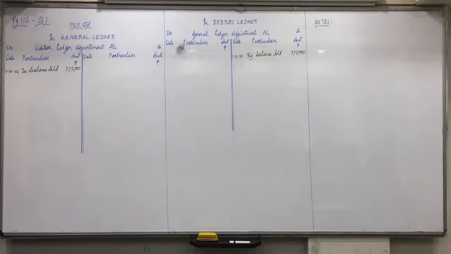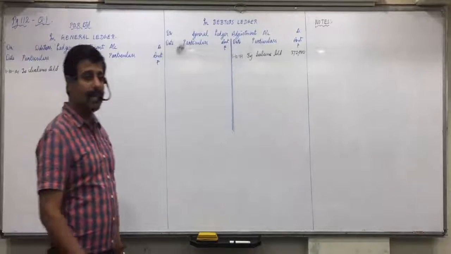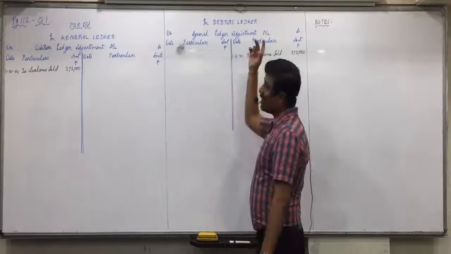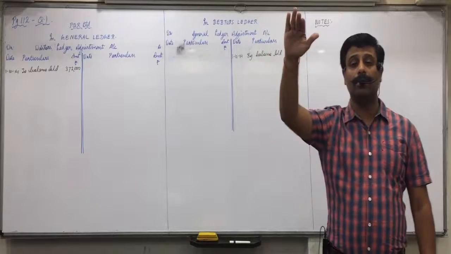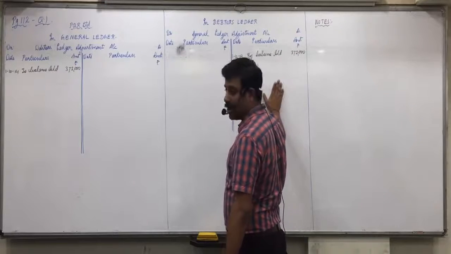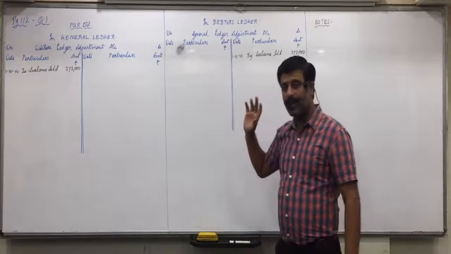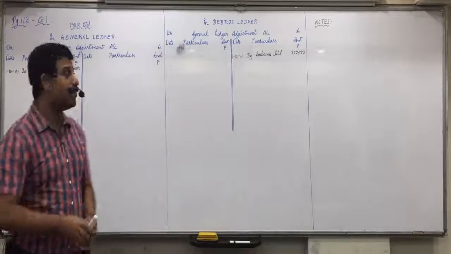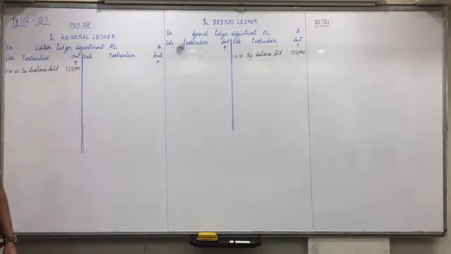Now, credit sales. Understand how to record it. Debtors to sales. The actual concept is this way. In the debtors ledger book, in the debtors account, we would have recorded it on the debit side, and to complete its double effect, in the general ledger adjustment account we write it on the credit side. Got it, everyone? And in which book is the sales account maintained? The general ledger. So in the sales account we would have written it on the credit side, and to complete its double effect, we write it in the debtors ledger adjustment account on the debit side. That is the actual concept. Henceforth, no more discussion of the actual concept.